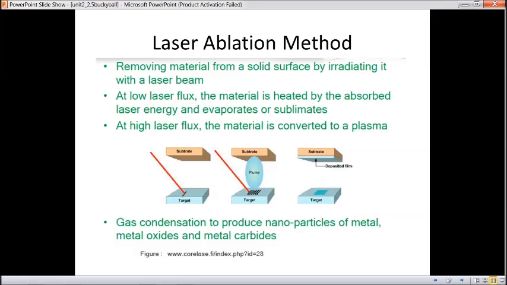So here low laser flux and high laser flux are used. At a low laser flux, the material is heated by the absorbed laser energy and evaporates or sublimates. At a high laser flux, the material is converted to a plasma. The gas condensation, which is done on the deposited film, is to produce nanoparticles of metal oxides and metal carbides. So this is the laser ablation method.